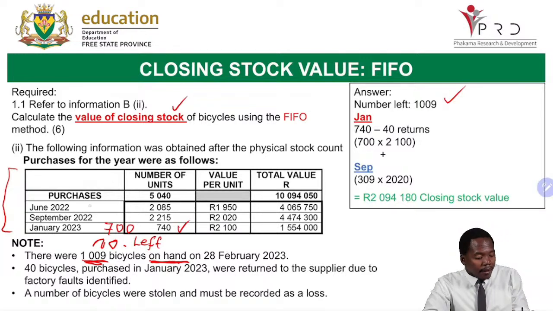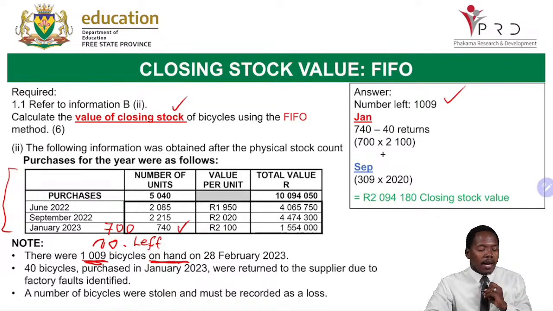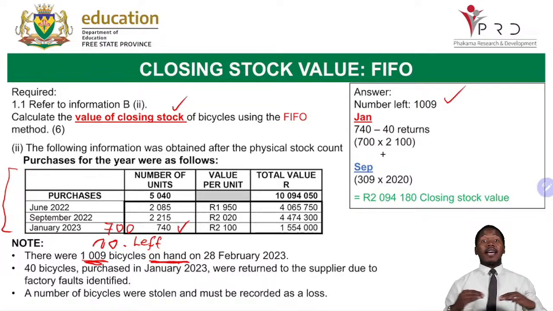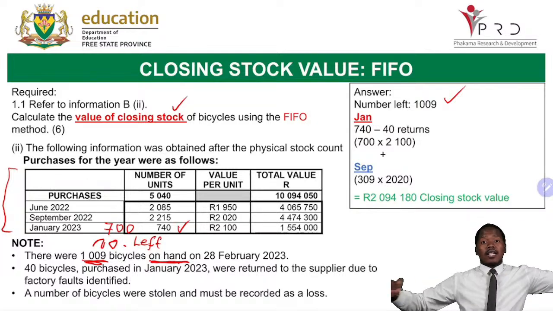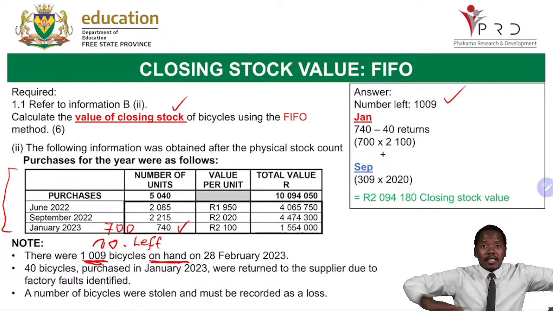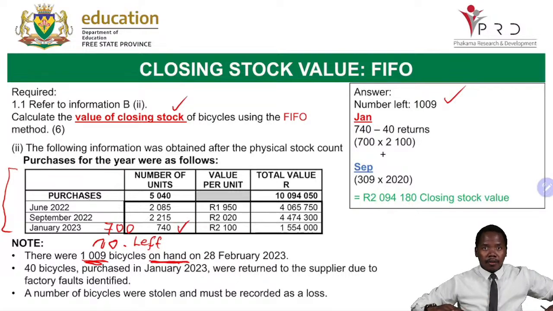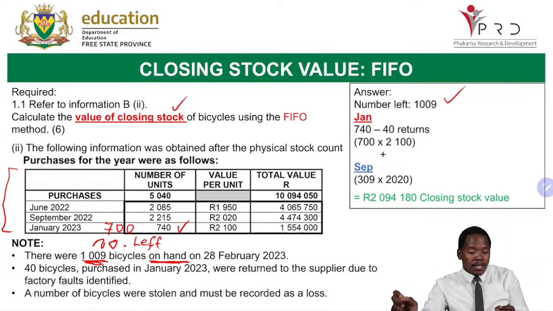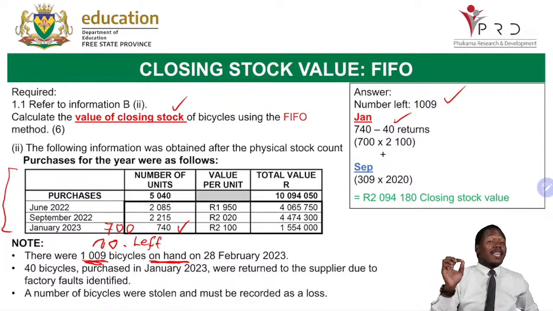Meaning, when we have our stock here, June, September, and January, which stock was bought last? It is the January stock, followed by the September one, and then June was bought first. Right. Now, how many units am I left with? I'm left with 1,009. When I start my calculation, I am always going to start from the bottom. So FIFO means the bottom of my table. Now I'm going to check how many units I am left with. Remember, we have all agreed that it is no longer 740, but it's 740 minus the 40 returns.